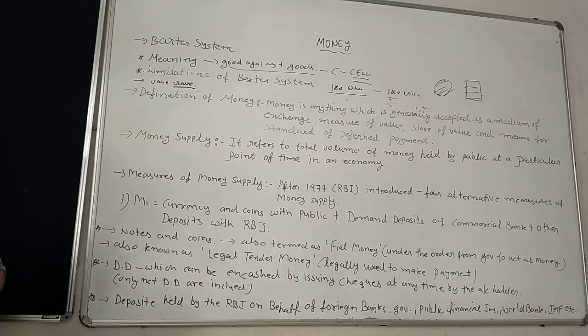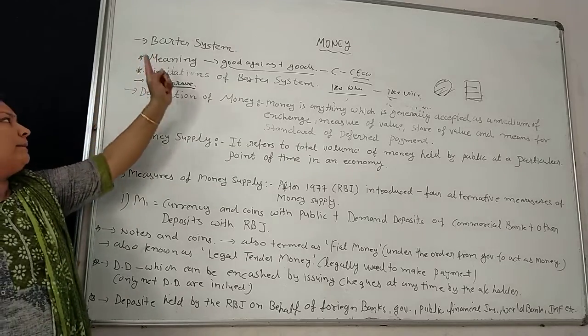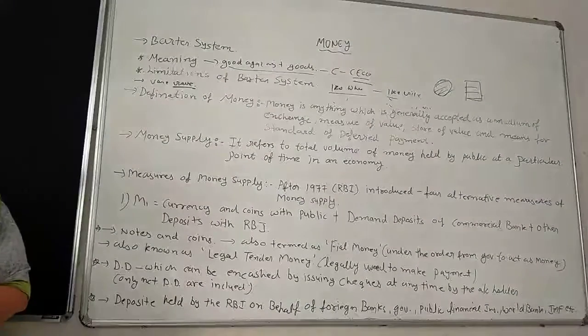Now we move on. Our main topic is money. So what is money? Why did money come into the picture? As a result, goods cannot be used to store earnings for a long period. With so many difficulties, barter exchange could not continue for a long time. As a result, it was replaced by monetary exchange. So now the barter system is replaced by the monetary system.